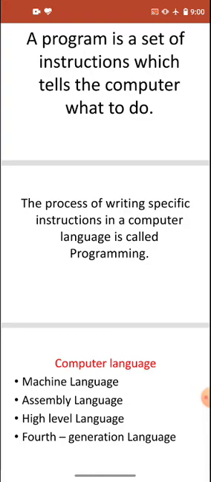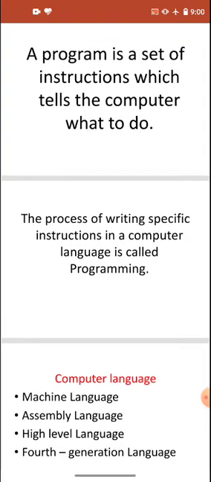For example, if we make a program in which we tell the computer to do addition, there will be a set of instructions which tells the computer to do addition. In similar ways we can have different programs in which we ask the computer to do subtraction, multiplication, division, and many more.